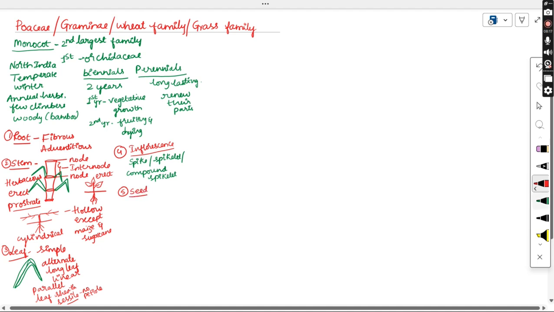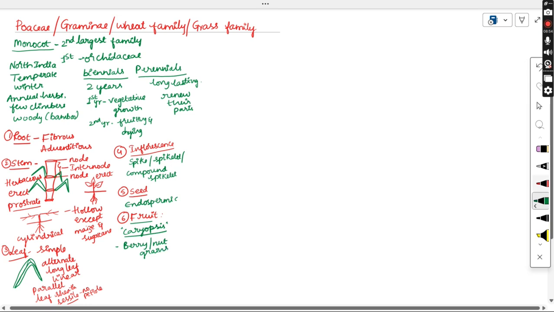As they are monocotyledons, the seed present is endospermic. The seeds are endospermic. And the last one, the fruit. The fruit of Poaceae is called a caryopsis. The fruit of Poaceae is caryopsis. Sometimes, in very rare cases, we can call it a berry or a nut, but most of the time the fruits of Poaceae we call caryopsis. Sometimes you can call it grains also.